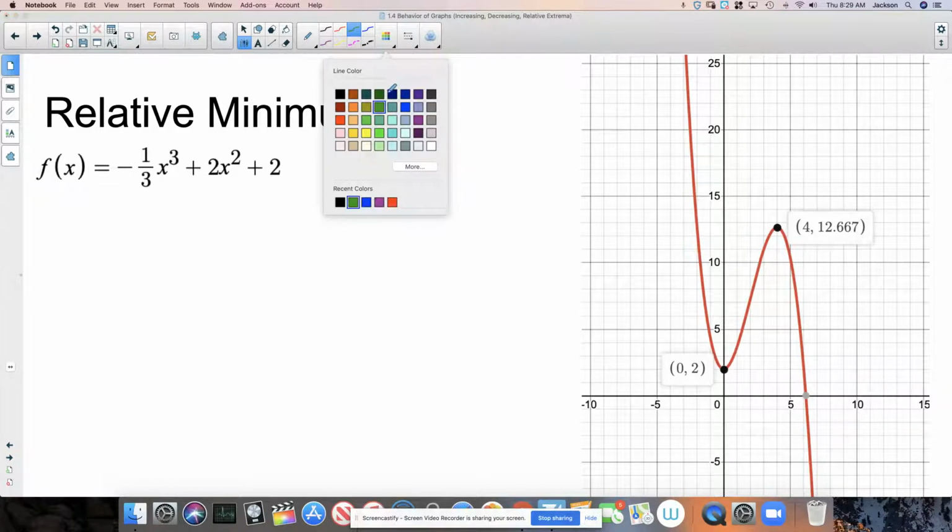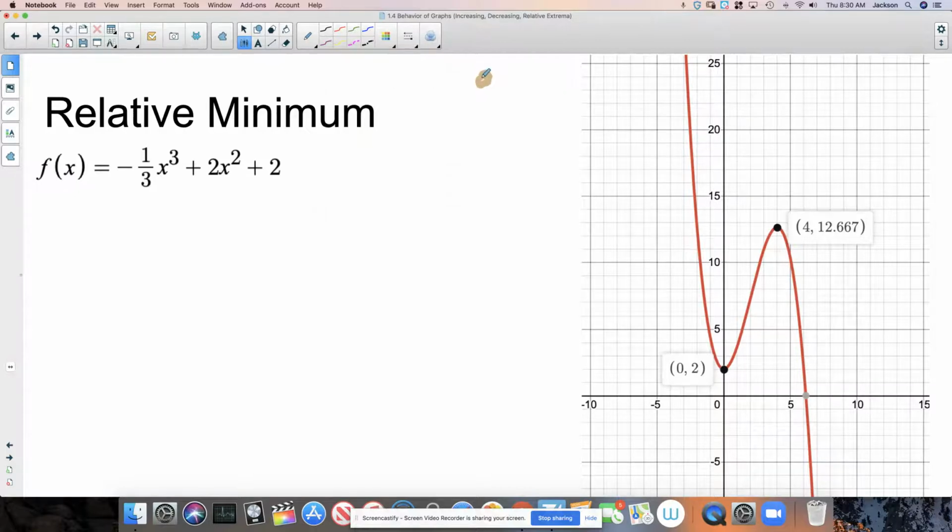Let's pick a different color here. Purple. I don't know. That might be. We got pink. What's this, like a taupe? Let's go with taupe. Why not change it up a little bit? You guys can see that, right? Okay.